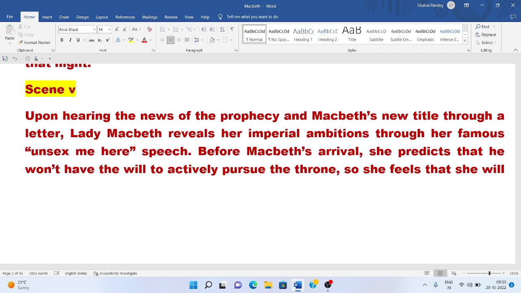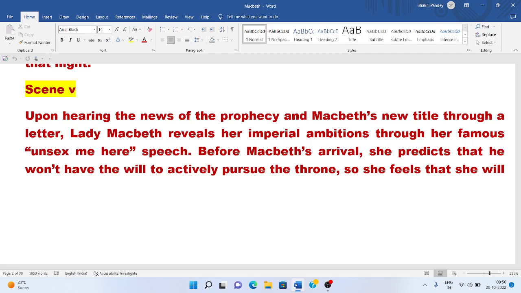And so, what happens in scene 5? At Macbeth's castle in Inverness, Lady Macbeth is seen reading a letter from her husband, which describes Macbeth's meeting with the witches, who prophesied for him the crown of Scotland, and all the things that happened in the battleground and the palace of Duncan. She at once senses that she must encourage her husband to murder the king at the earliest possible time and available opportunity.